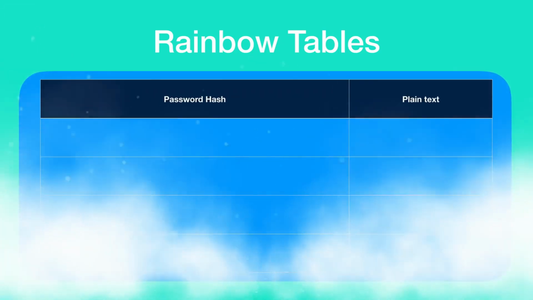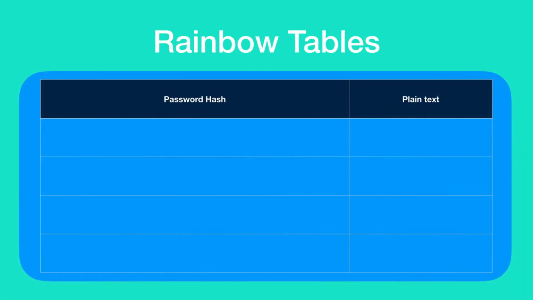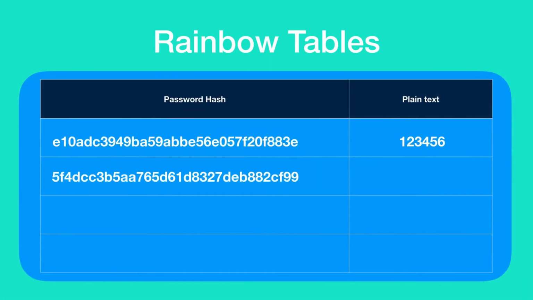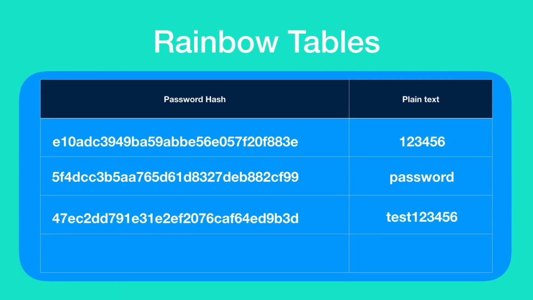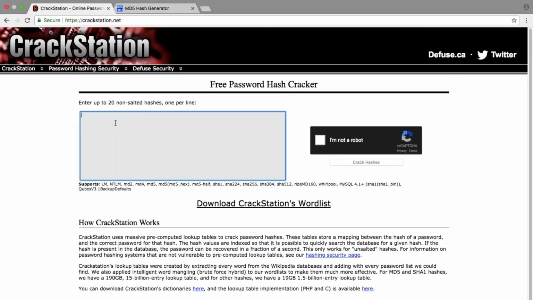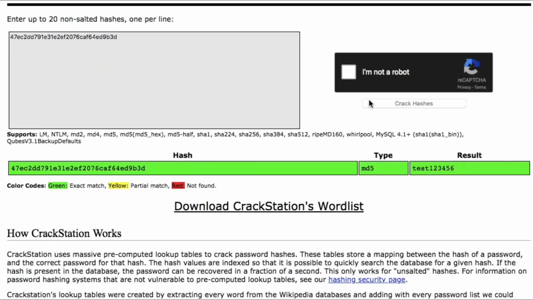There is something known as rainbow tables. These rainbow tables contain the password hashes of numerous commonly used passwords along with their plain text forms. So the hacker will be able to do a simple search with the password hash that he has, and if the password hash exists in the rainbow table, that means the password is successfully cracked and we now have the password in plain text form. Remember that rainbow tables contain the password hashes of only the passwords which are commonly used. As a reference, you can try it yourself at crackstation.net.